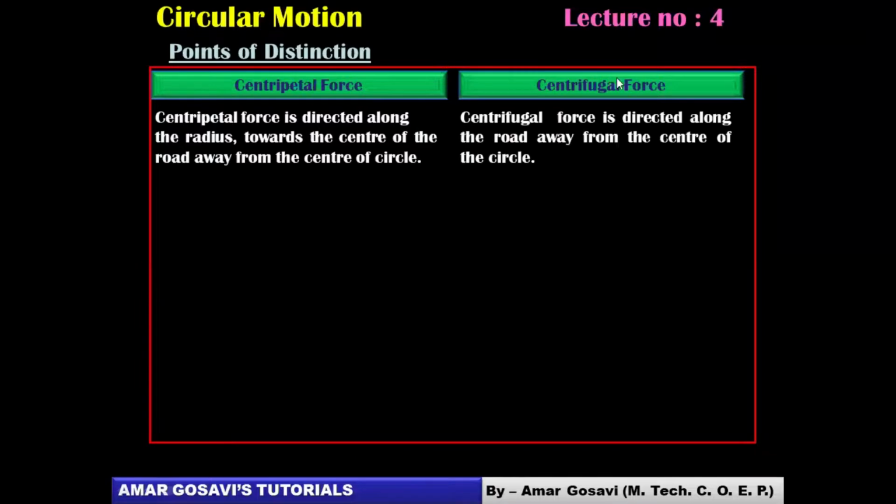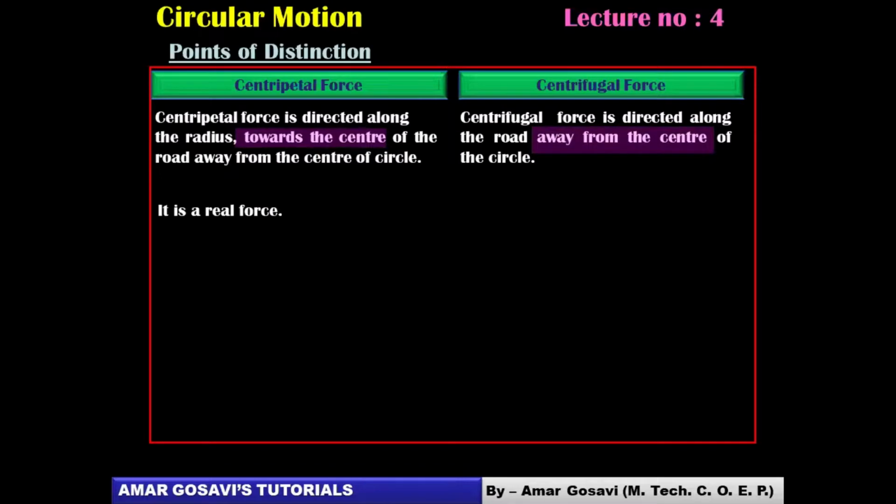Centrifugal force is directed along the radius away from the center of the circle. Till here it's okay, all right, friends. The second point of distinction can be, here it is towards, here it is away. That's the major distinction between centripetal force and centrifugal force.